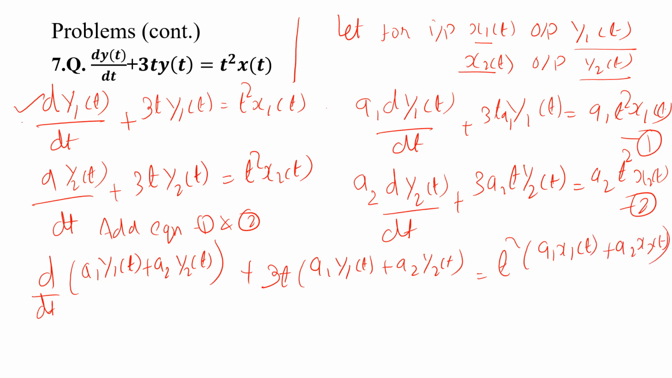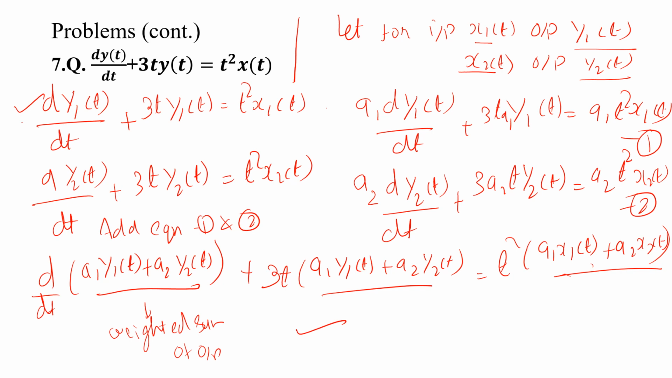Okay, so you can say that this is a weighted sum of output, this is also a weighted sum of output, and this is a weighted sum of input. So a weighted sum of input produces a weighted sum of output. So this system is linear. If these equations are not linear in the weighted sum of inputs and outputs, then that is called a nonlinear system. So this is a linear system.